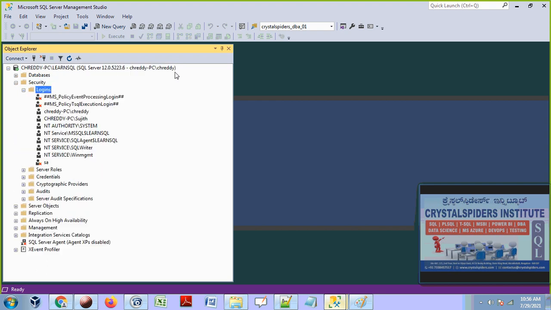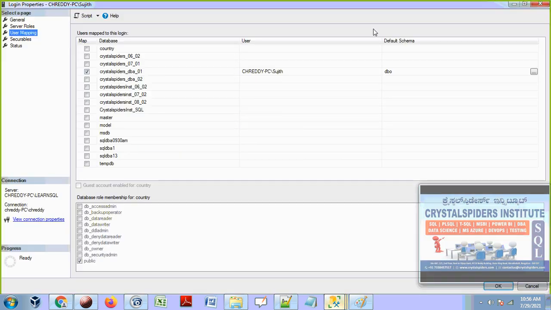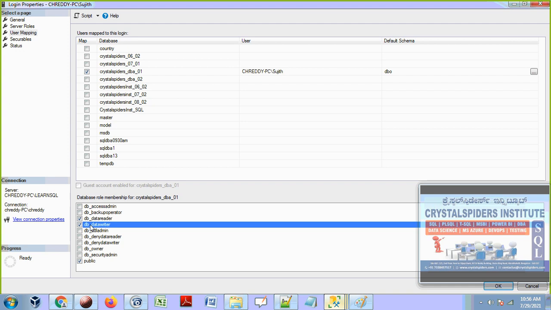Go to the logins. Who is doing these activities, guys? CHRD is performing. CHRD is granting access to Sujit. Right click on the Sujit, go to the properties of that login and go to the user mappings and go to this database, and here we granted only the reader role on this database for Sujit. Let's go to the writer. Data writer means insert, update, delete also.